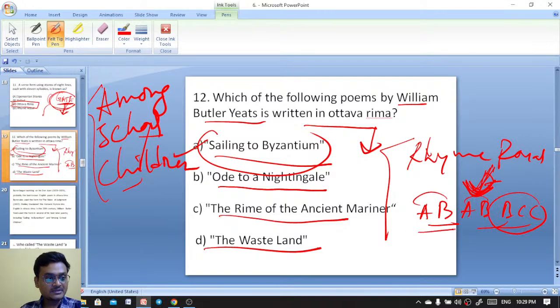I am 99.99% sure. I just have to check it once more. You can check it also. But I am 99.99% sure that it is AB BCC, the rhyming scheme of rhyme royal. Exactly.